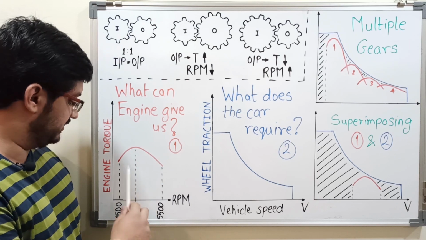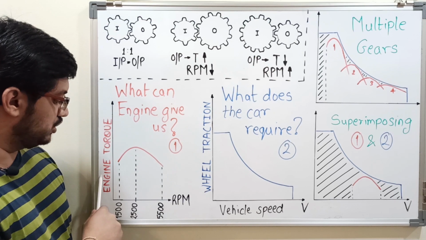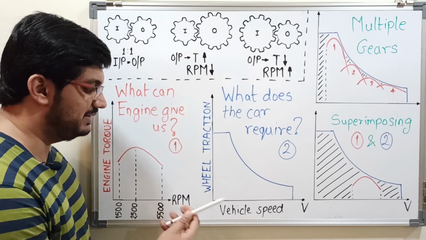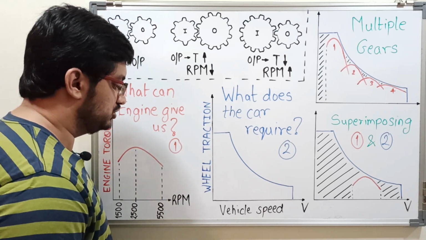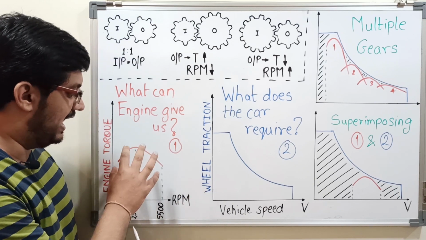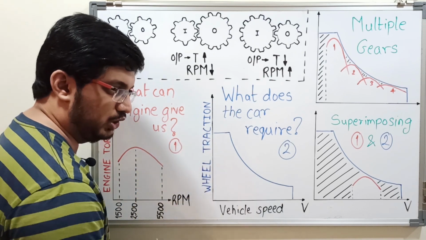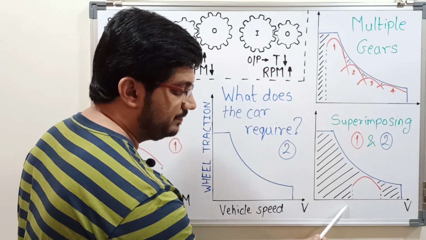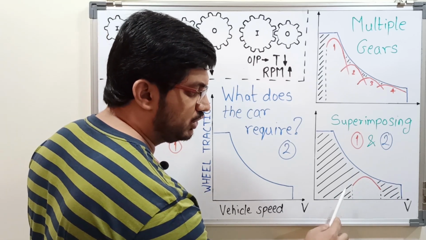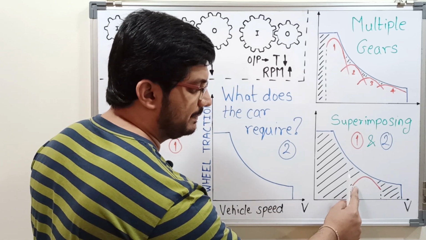The engine graph, that is engine torque versus RPM graph, can be converted to these two parameters. Engine torque can be converted to torque at wheel and hence traction force at wheel, and the RPM can be easily converted to vehicle speed. So if we convert these two values into this scale and plot this curve of engine torque on the traction hyperbola, then this is what we get. And from here we can see this red curve is the engine torque curve. So this red curve can cover only small portion of the traction hyperbola.